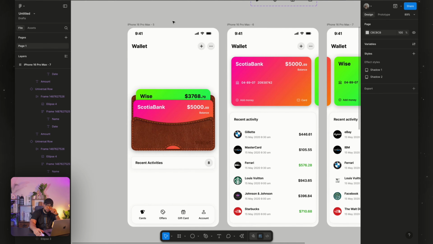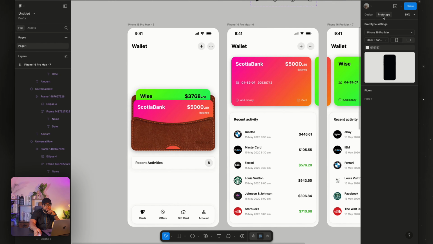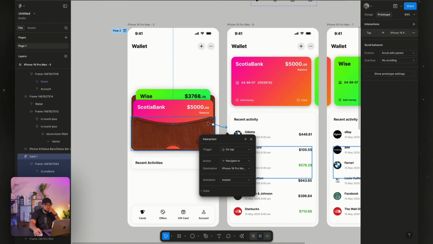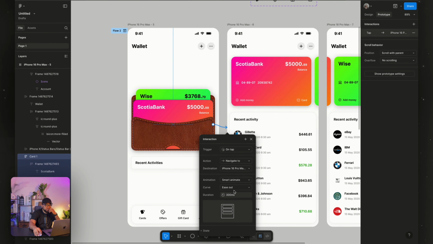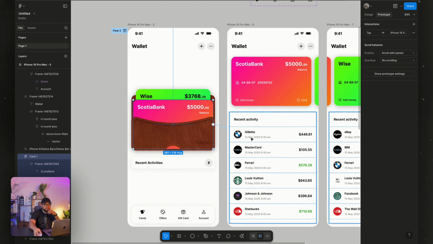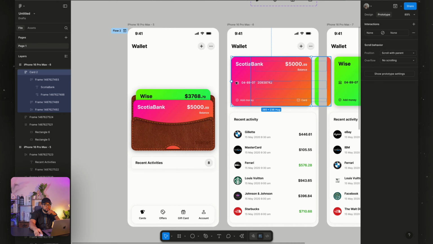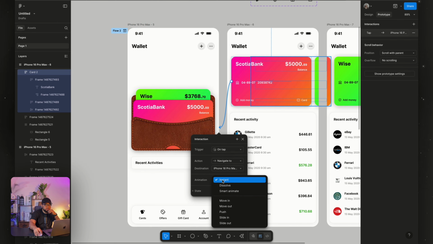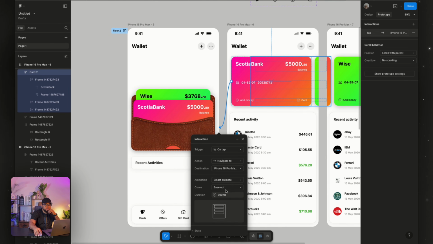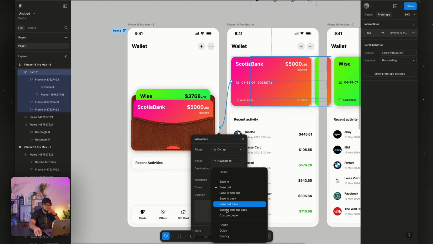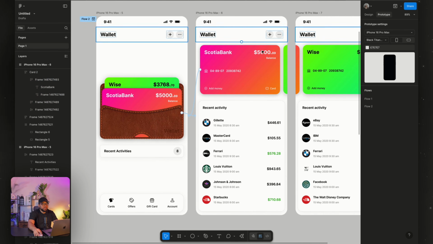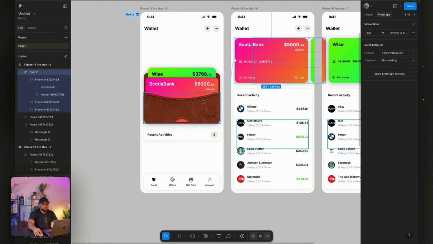Now is the time to do the deal. So I'm going to go back to prototype, then come here and link it to this one. So when I tap this, I want it to smart animate and gentle, leave it at 800. Then when I tap it again, I want it to come back to this one, and not instant, I want it to smart animate, and I'm going to change it to gentle. So the next thing I'm going to do now is to say this. So let's just see what happens.